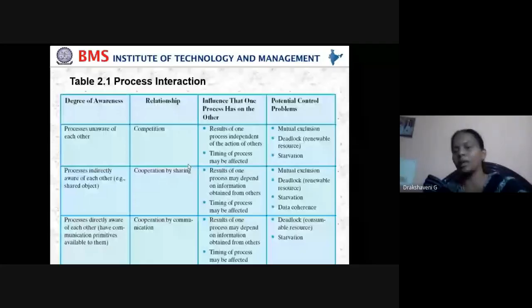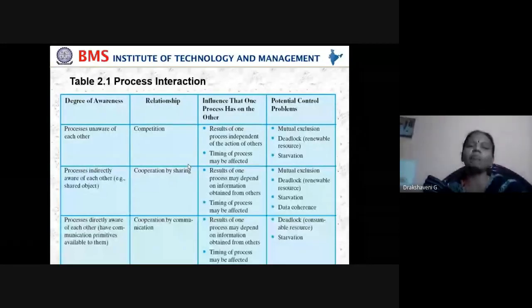Suppose there are two friends. Until I can see how many people are there in this class, I will not be aware of who is next to me. That's the degree of awareness. The second is the type of relationship between you: whether you both are friends or enemies.